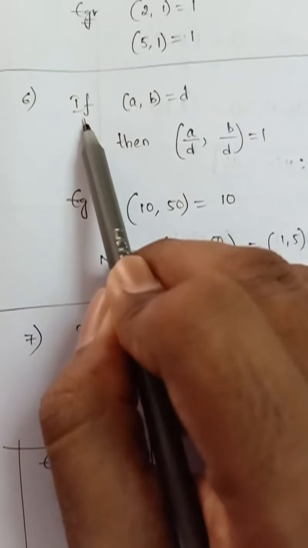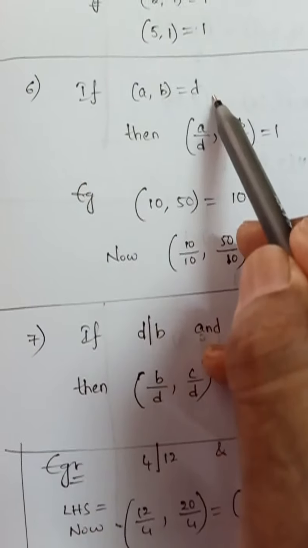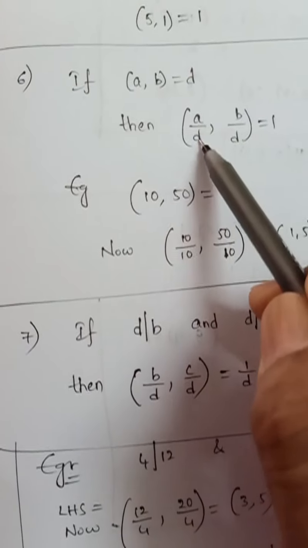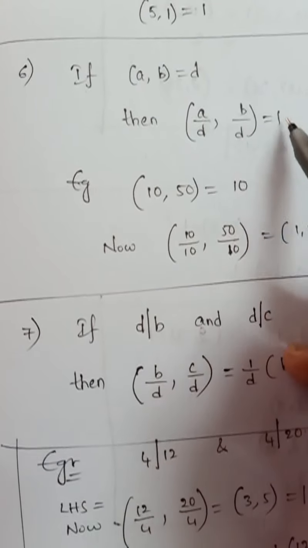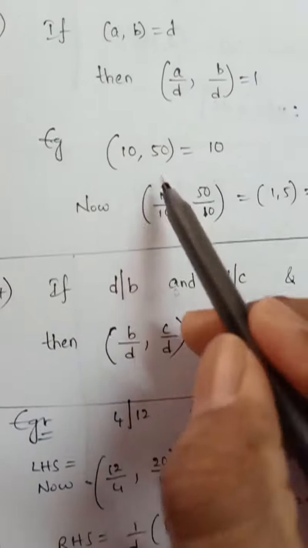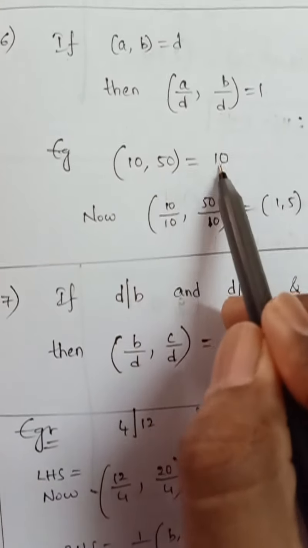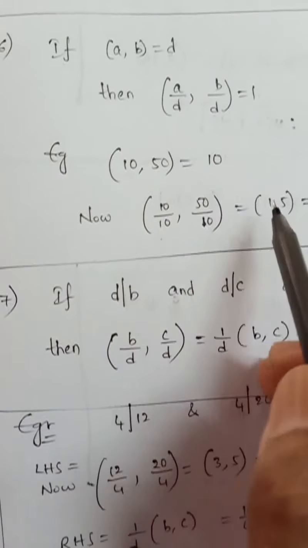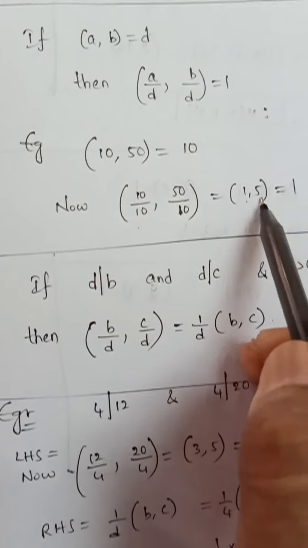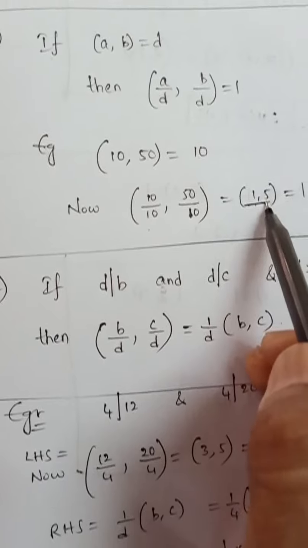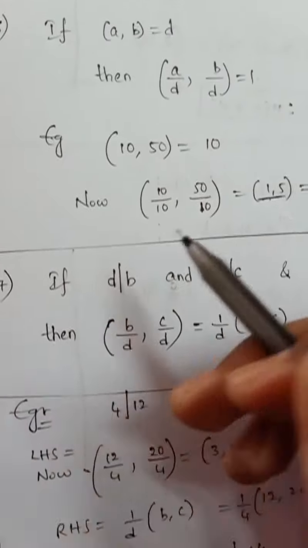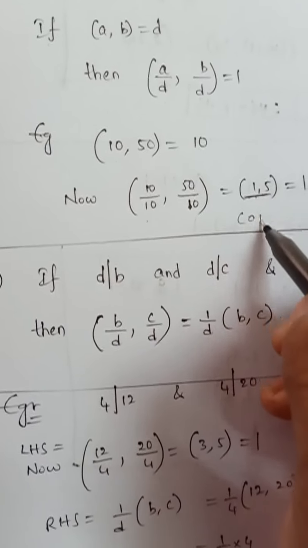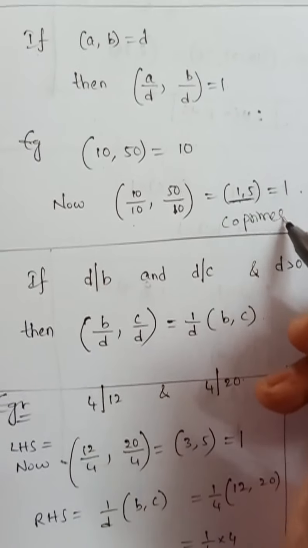Next property: if the GCD of a comma b is d, then GCD of a by d comma b by d is equal to 1. Why is it so? We will observe. If the GCD of 10 comma 50 is 10, and both numbers are divided by that GCD, what numbers will come? 1 comma 5. They are always co-prime. So if any two numbers are divided by their GCD, the resulting two numbers are always co-prime. That means their common factor always remains 1.